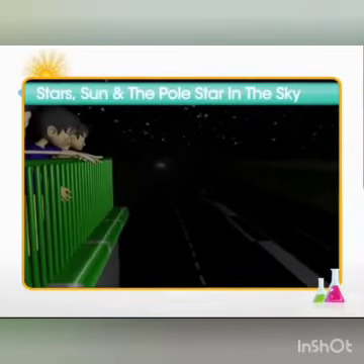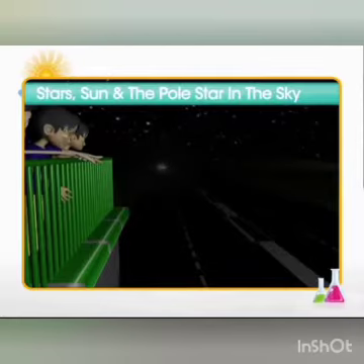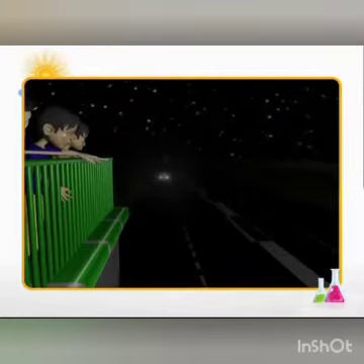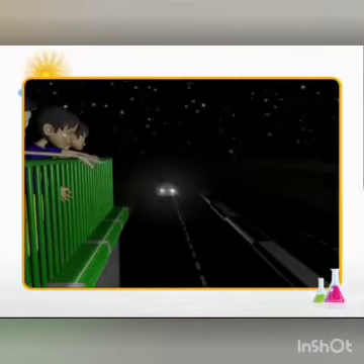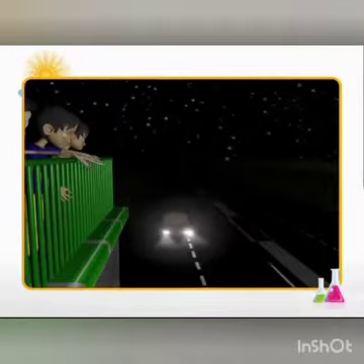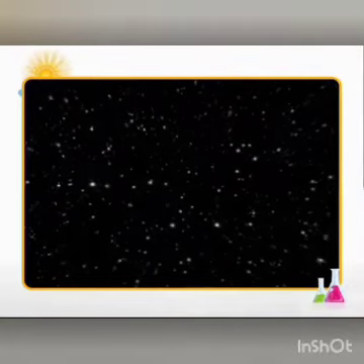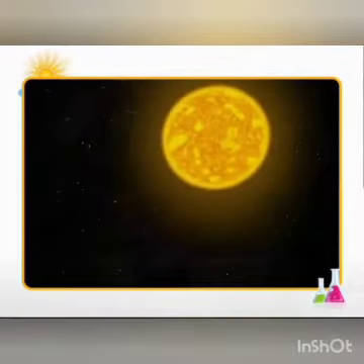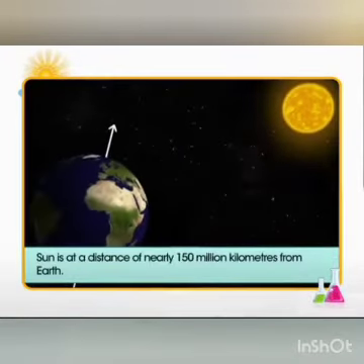When a bright object comes close to us, it becomes more and more bright, just like the lights of a moving vehicle. When it is near to us, it becomes more bright. Just like that, the stars close to earth are more bright than others. The sun is also a star.